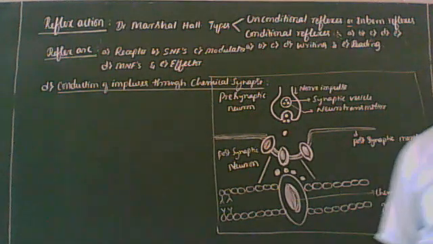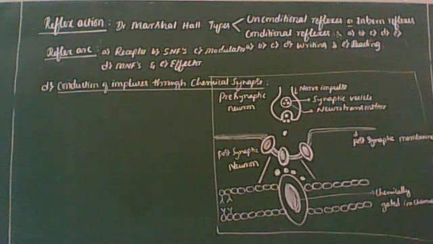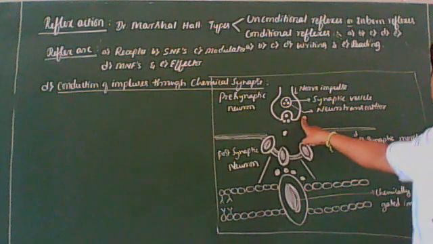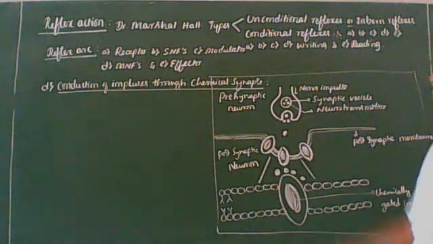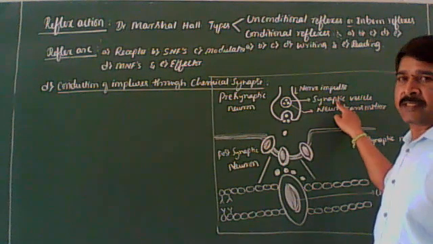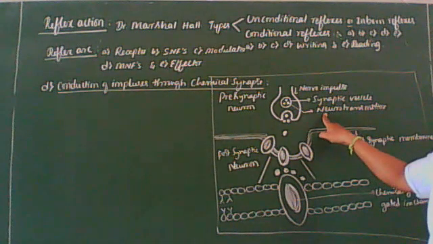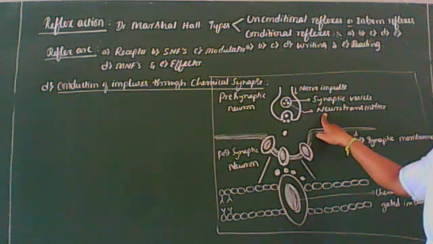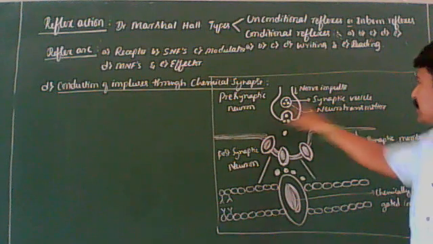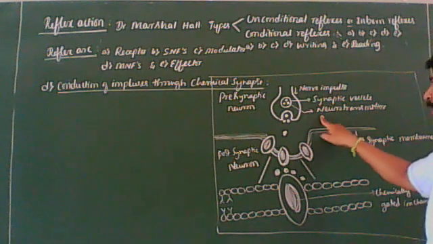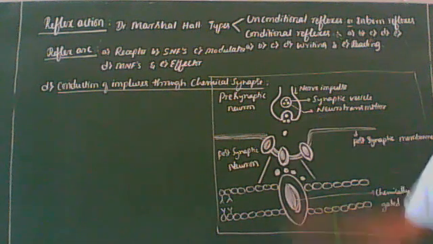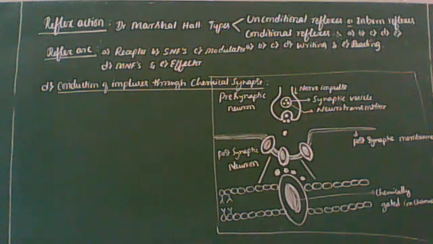I think you know that the terminal ends of the axon contain vesicles called synaptic vesicles. So this is the terminal end of the axon. The synaptic vesicles are filled with chemical substances called neurotransmitter substances.